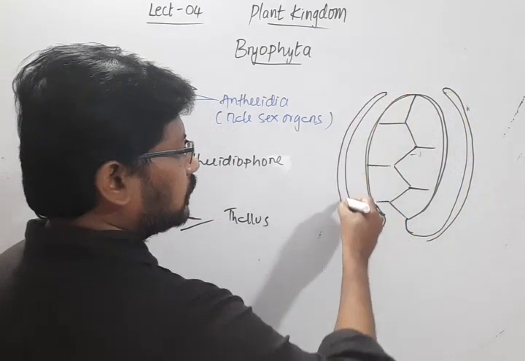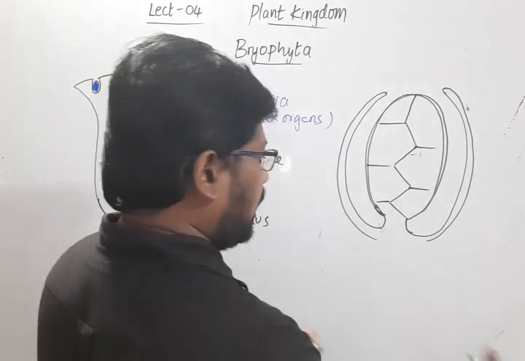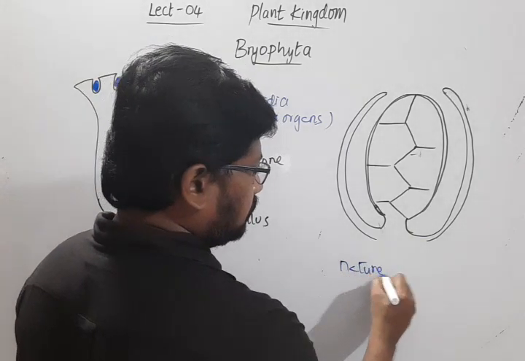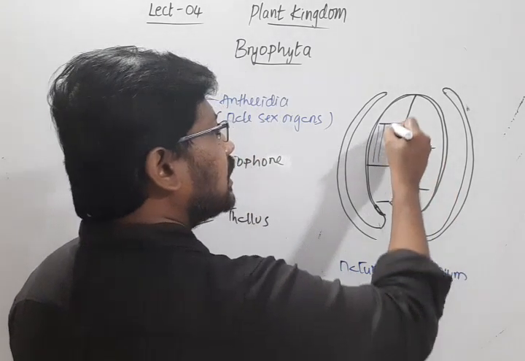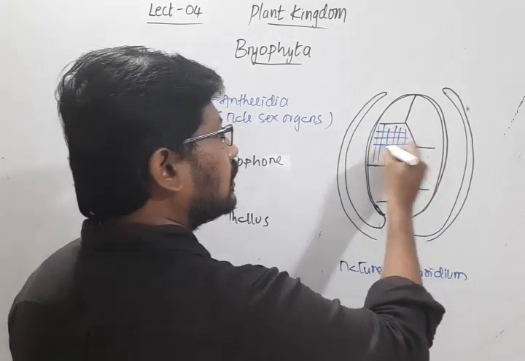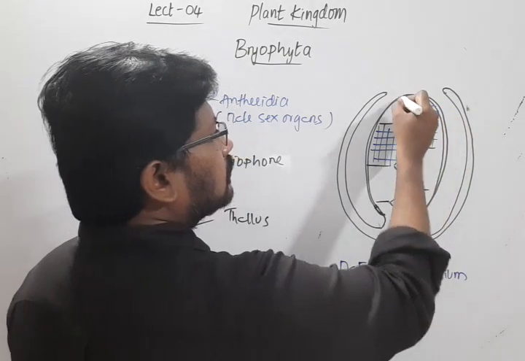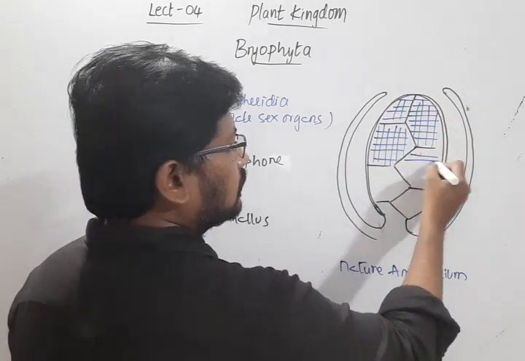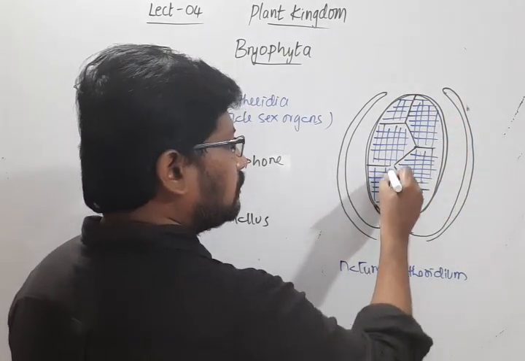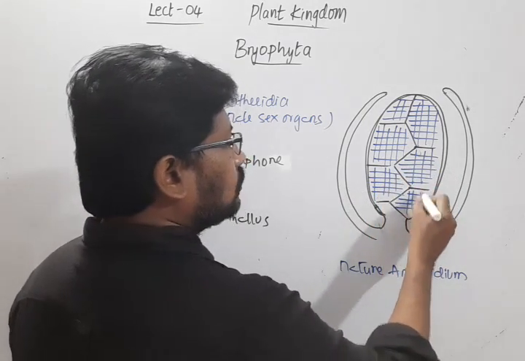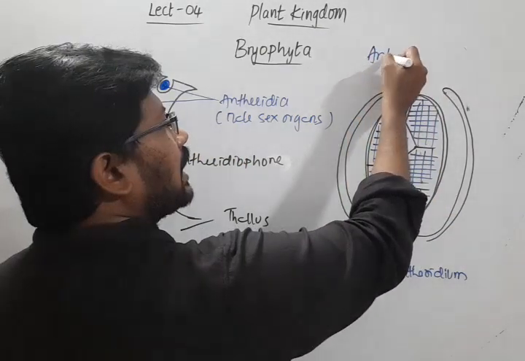This is a mature antheridium, and inside it we find a lot of cells, which will result in the formation of male gametes called antherozoids.